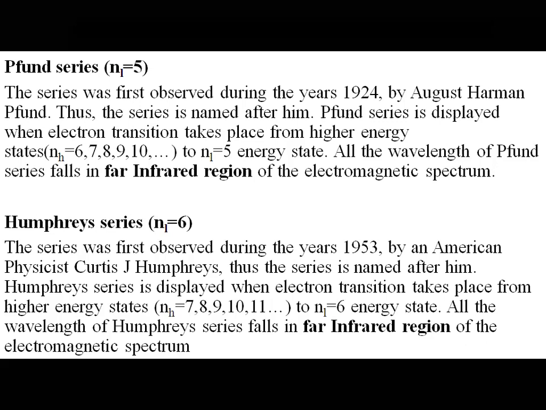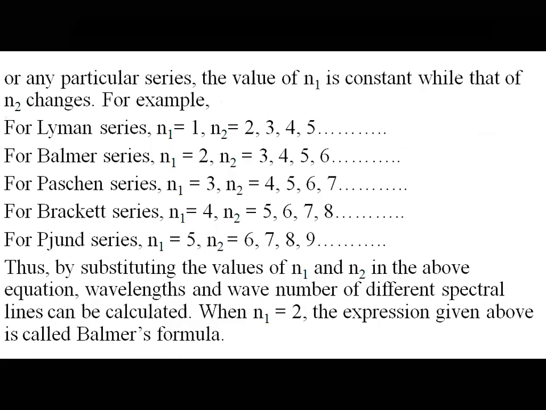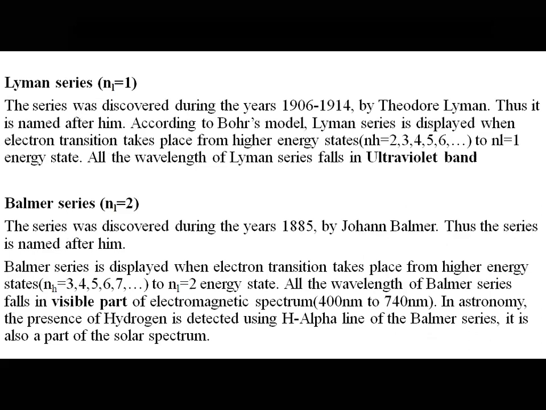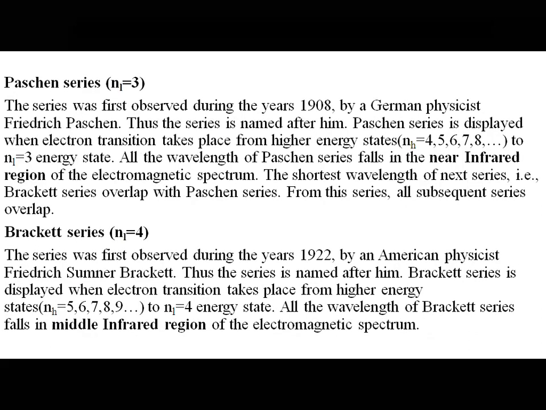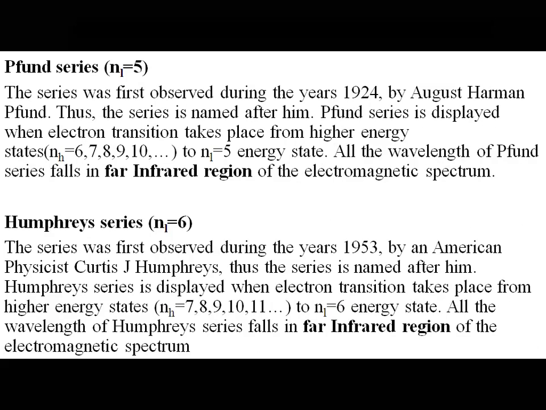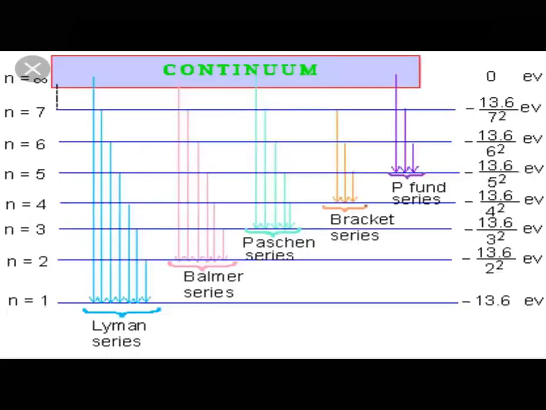Humphrey series is displayed when electron transition takes place from higher energy states 7, 8, 9, 10, 11, and so on to the sixth energy state. All the wavelengths of Humphrey series fall in the far infrared region. So Lyman series comes in ultraviolet, Balmer series comes in visible part, and the remaining Paschen, Brackett, Pfund, and Humphrey series all overlap with each other, not very strongly, but they show slight overlapping spectral lines, and they all fall under the infrared region.